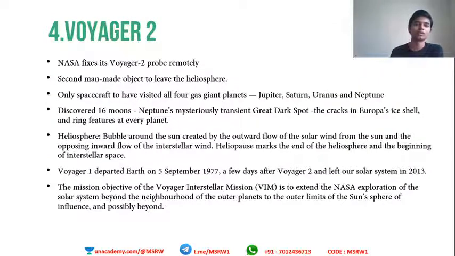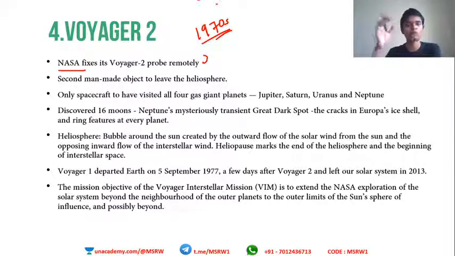Voyager 2. This is another very important probe, Voyager 2. NASA fixes its Voyager 2 probe remotely. This is why it is in the news now. Okay, Voyager 2 is a very old probe, nothing new. I don't remember the exact year, I think it's somewhere in the 1970s, 1975 or something like that. Not important, the year is not important as far as this is concerned. You understand that it has been in the news because NASA fixed that probe remotely.